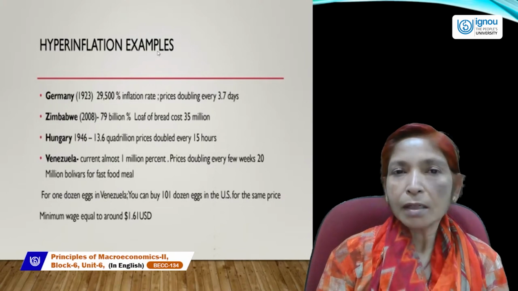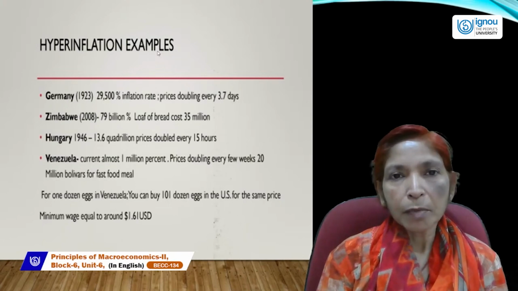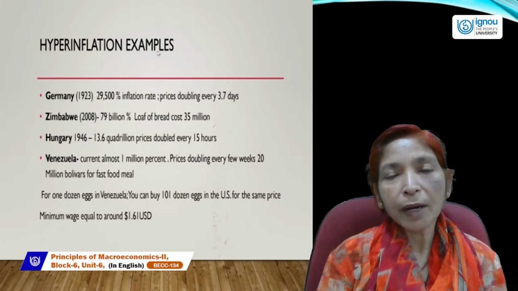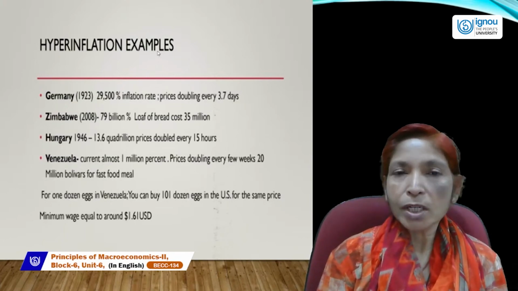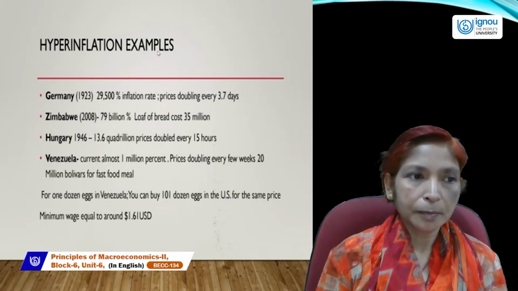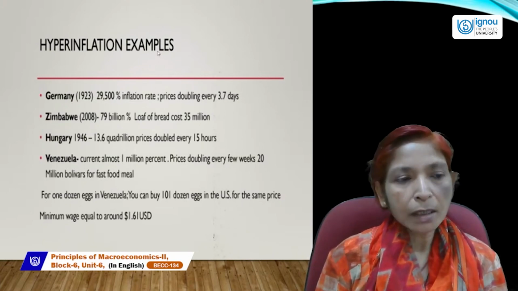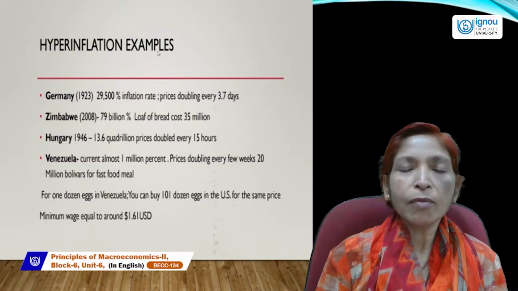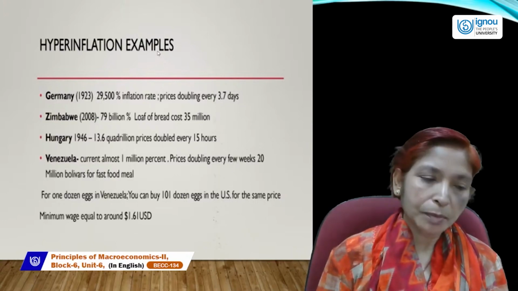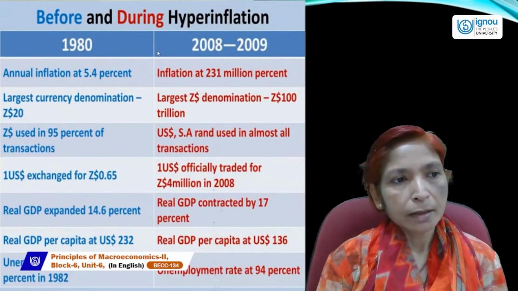Inflation is a situation when the general price level increases for goods and services, but hyperinflation is a situation when the price level increases at too high a rate, and this situation is very dangerous for all economies. Hyperinflation occurred in many countries like Germany, Hungary, Zimbabwe, and Venezuela. These were affected by the hyperinflation situation. Next, before and during hyperinflation, what happened?